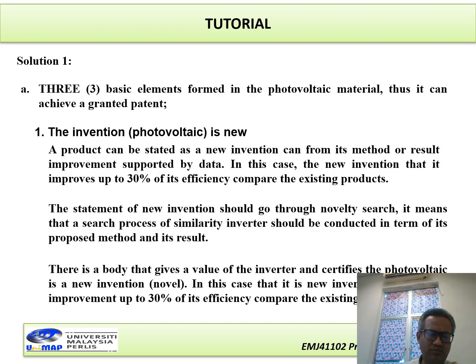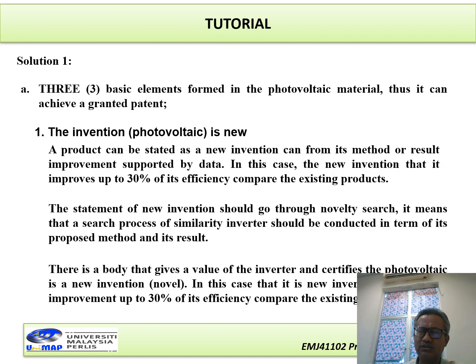Now normally in Malaysia, we can apply for the patent through MyIPO. Now MyIPO can do a novelty search. Novelty search means in its system, this product based on the data and document can be shown to the public, and in terms of the search area, there is nobody claiming this product.